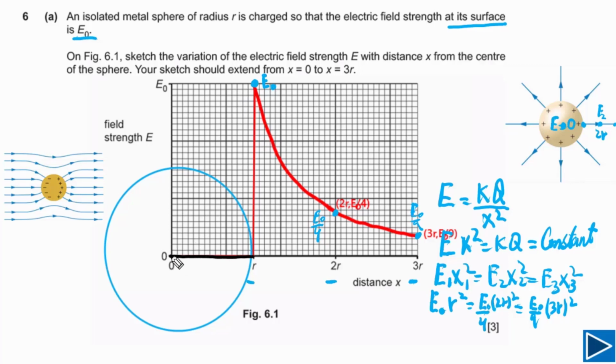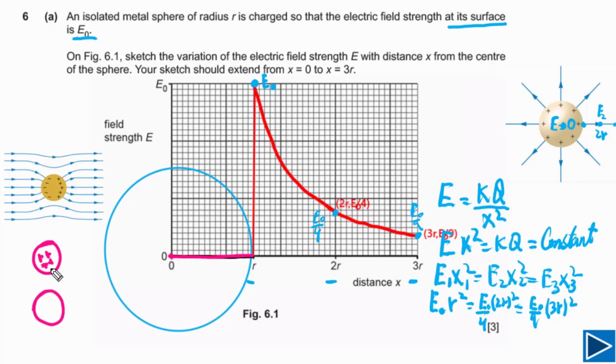Let me explain to you why the electric field inside the metal sphere is equal to 0, means from the center to the surface, electric field inside this metal sphere is equal to 0, as I have already explained here. Let me explain to you this one with a very simple example. Let's say we have this metal sphere and we add some charge on this metal sphere.